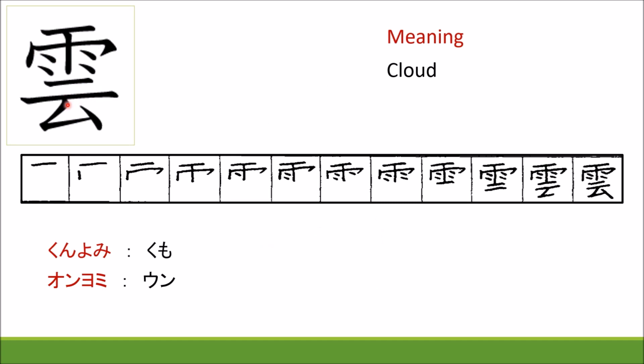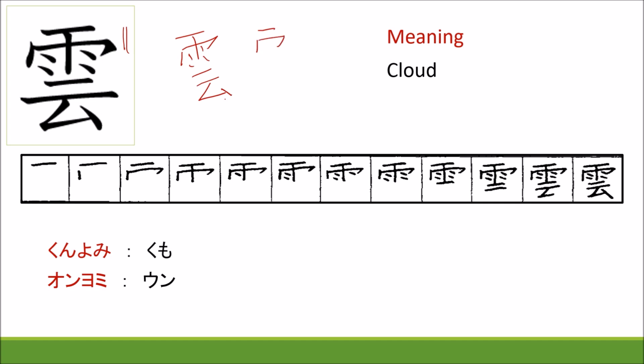Again, Amekanmuri. The meaning of this kanji is cloud. Kunyomi is kumo and onyomi is un. The writing style is given over here. Don't fear if there are so many strokes, because it is very easy. You already learned Amekanmuri, this is the Ame kanji and this is the Ni and Mu.